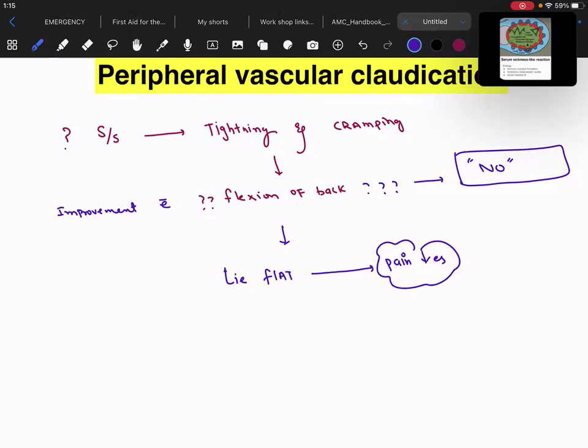While in lumbar canal stenosis or spinal canal stenosis, the pain persisted while lying flat. The only improvement was when the patient was flexing the back, moving the cot, or moving uphill. But over here, the patient's pain improves when the patient lies flat.